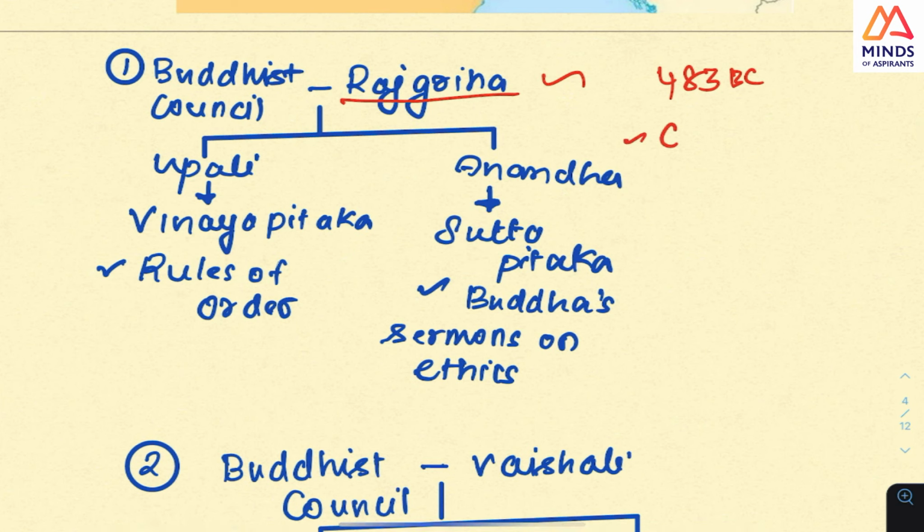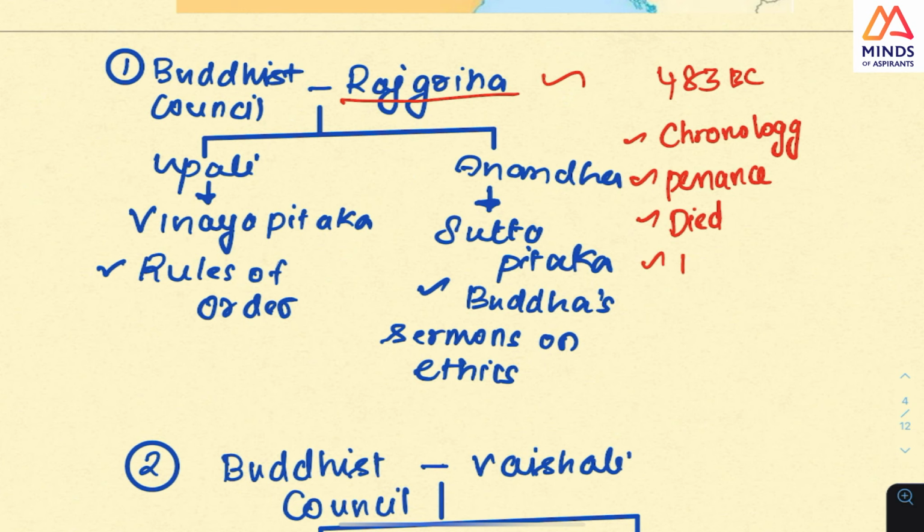But even here I want you to look at the chronology. For example, who was the king at the time of the penance of Buddha, who was the king when Buddha died, who was the king at the first council, and see how Magadha's transition takes place, how the story unfolds. I wanted you to check that.